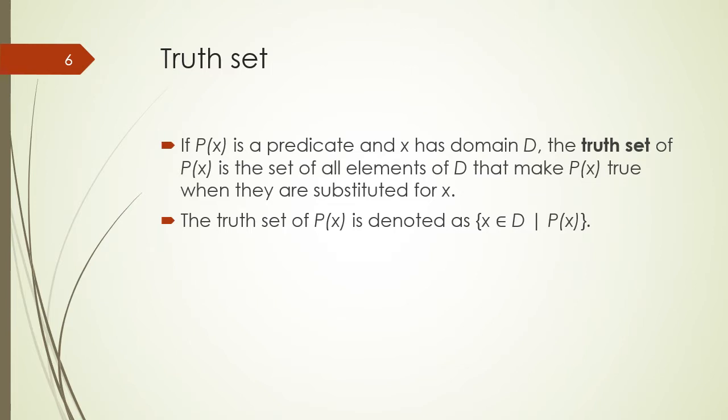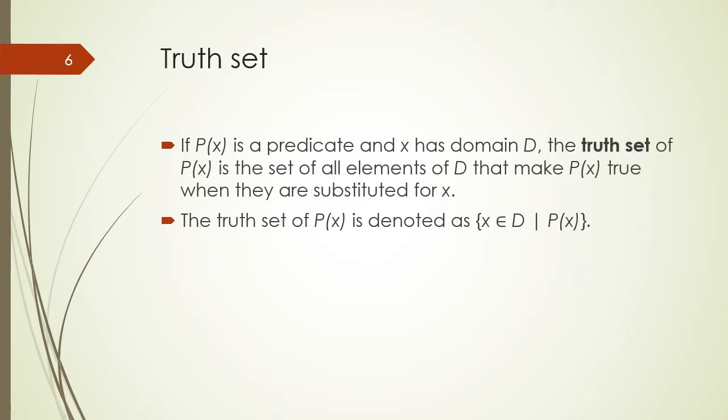Students, we have discussed earlier that a predicate is a truth valued expression containing a variable or a set of variables, and each variable in a predicate has an associated domain, and the values of the domain are substituted in place of variables.